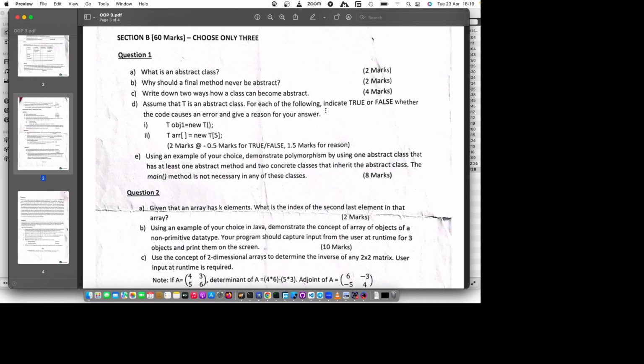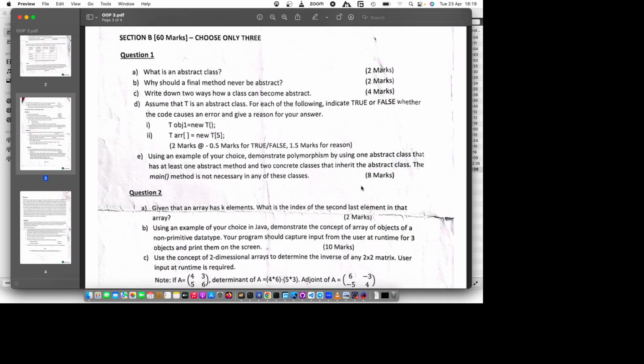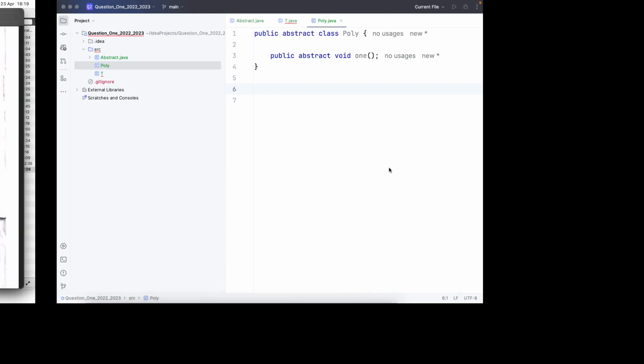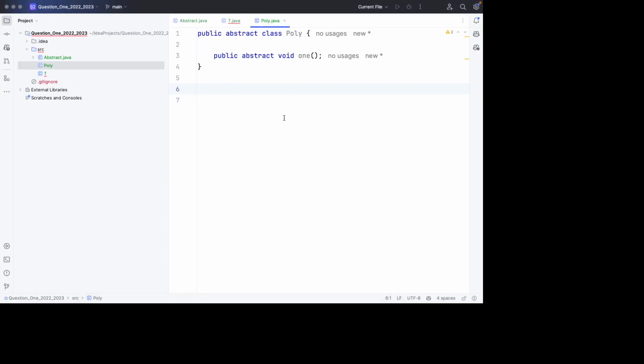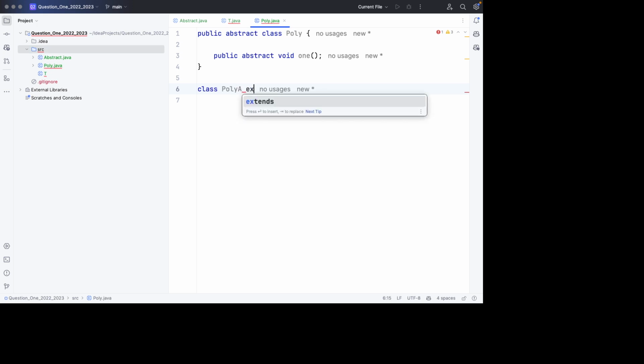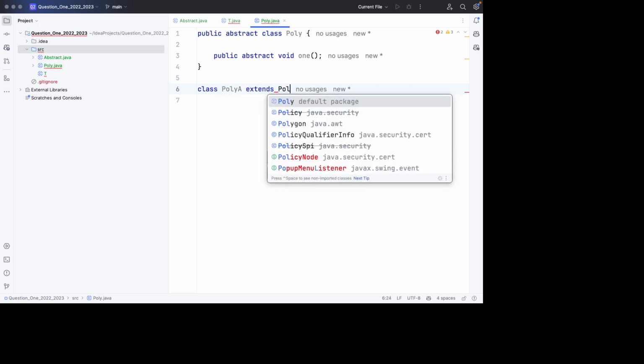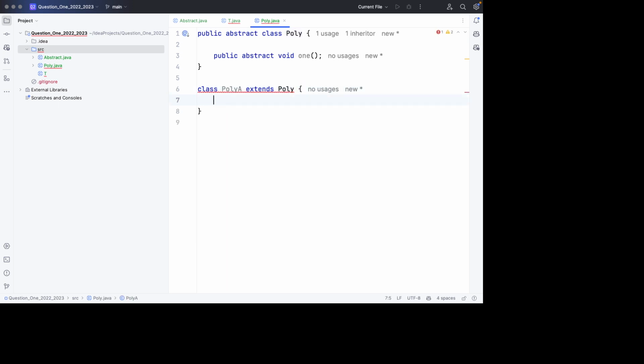And then they're asking us that we should have two concrete classes that inherit the abstract class. So two concrete classes that have the abstract class poly as their superclass. So let's have poly A extending poly like that.